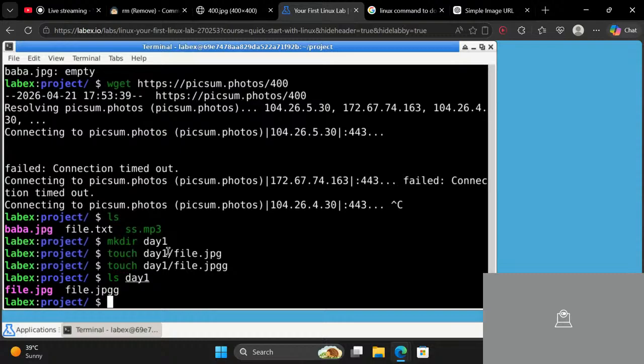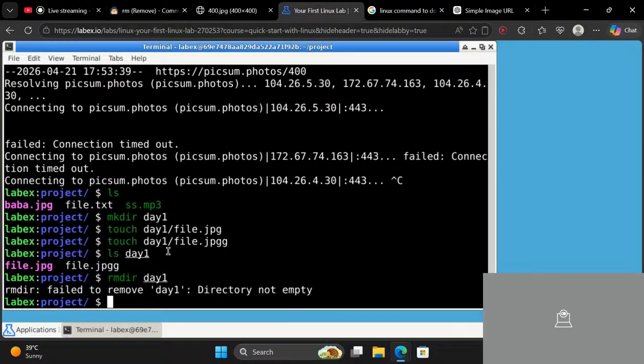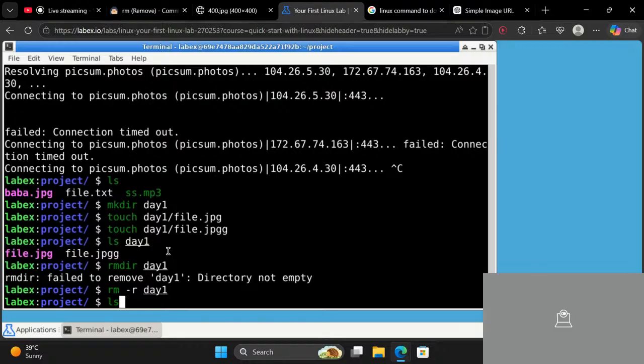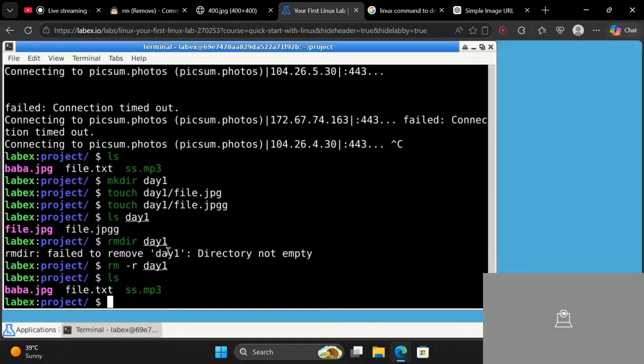So now let's do rmdir day1. What will it say? It will give us an error saying the directory is not empty. Since the directory is not empty and we can't use rmdir, we will be using the rm command. As we just discussed, rm can't delete folders by itself, so we will use the r flag. When we have the r flag, it will recursively delete everything from the folder. If I type enter, everything is gone. If I type ls, you can see that the day1 folder doesn't exist.